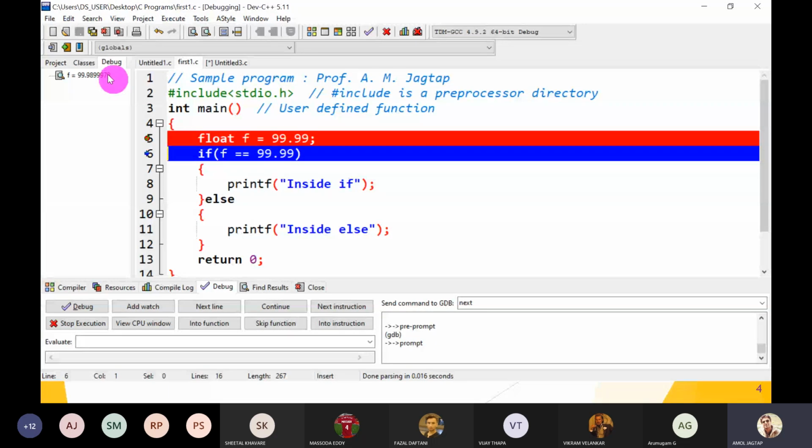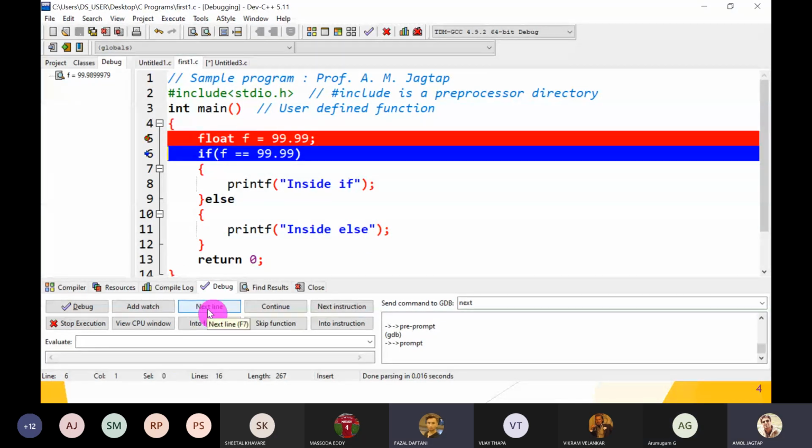99.98999, like this. So the representation in memory for float is different, as well as for double. So this is considered as a double. This representation and f's representation in your memory are different. So it gives you the answer false. So if the condition is false, then it executes the else part. Guys, understood?